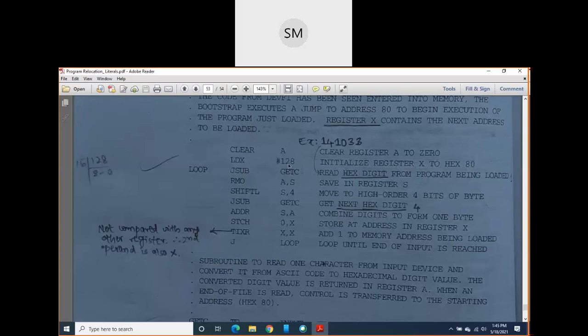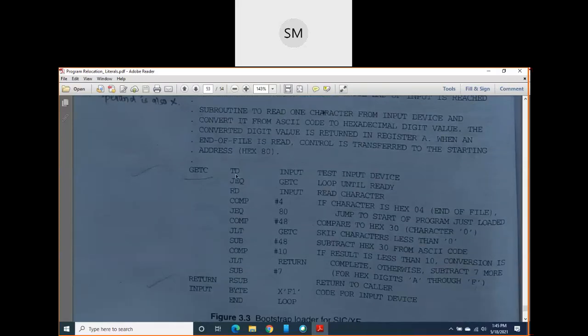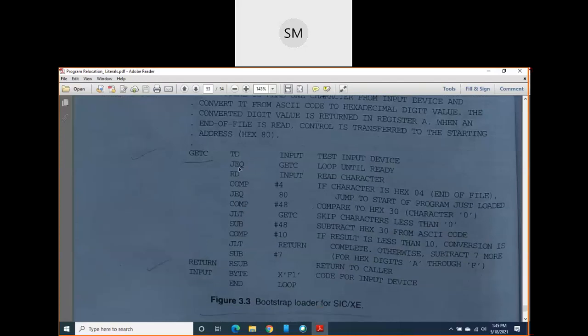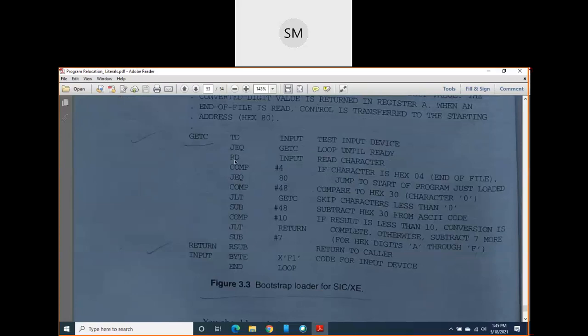Its equivalent decimal value is 128, so here we have written 128. So 80 will be loaded into X. Remember, the content of register X is 80. Next, the loop starts from here. Jump to subroutine GETC. Come to GETC and test the input device. If the input device is not ready, keep on repeating these two statements. Once the input device is ready, the input device being our secondary storage here,